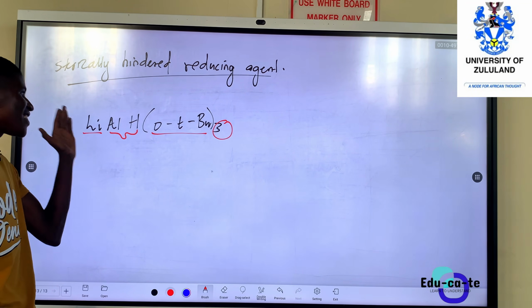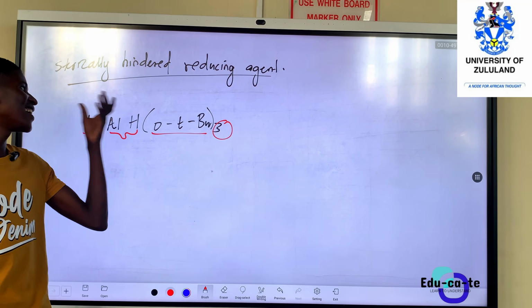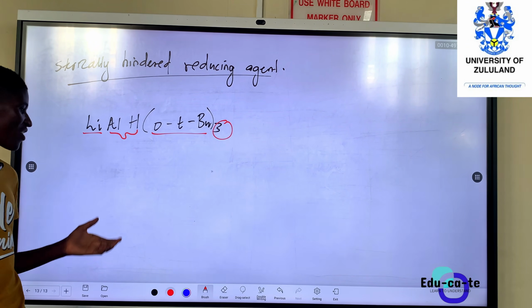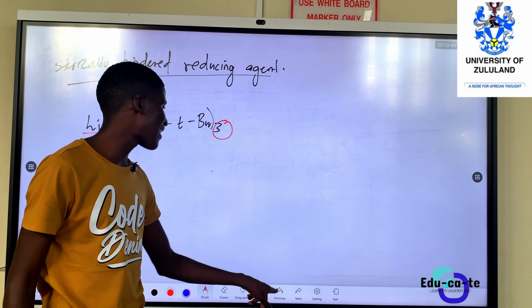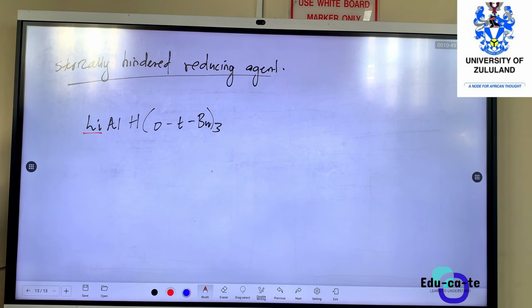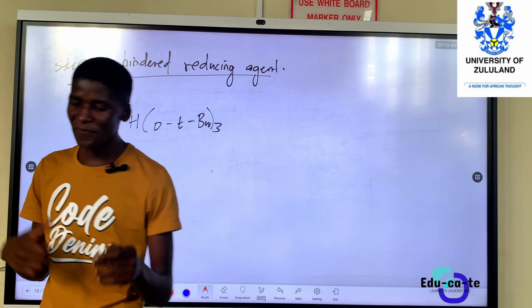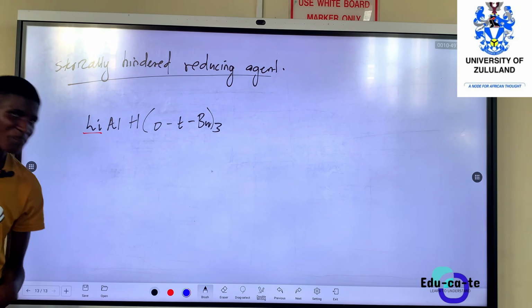So this is lithium tri-tert butoxide aluminum hydride. You can just see it from the molecular formula, it becomes way easier. We should never forget it.